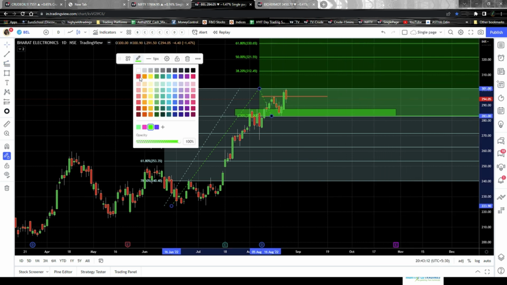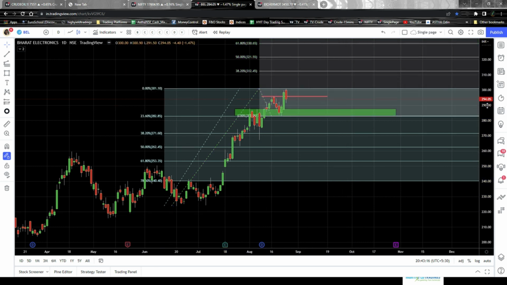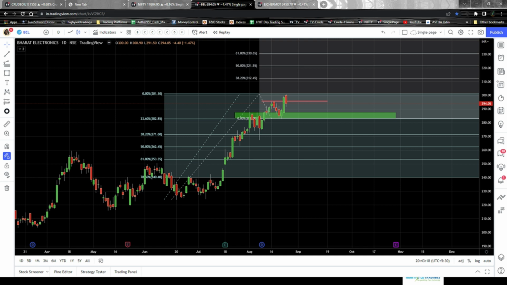Let me change the color. Okay, and you can see it very clearly. Let me bring in the pencil. So as I said, your first target will be here. That is the swing high. That is nothing but the 0% level. The second target will be at the 38.2%, that is 312.45 rupees. Third target will be here. Fourth target will be here.